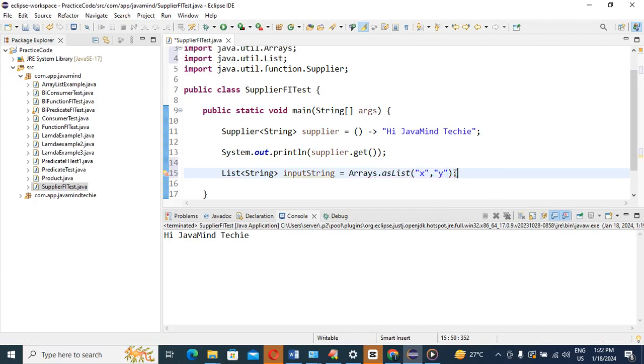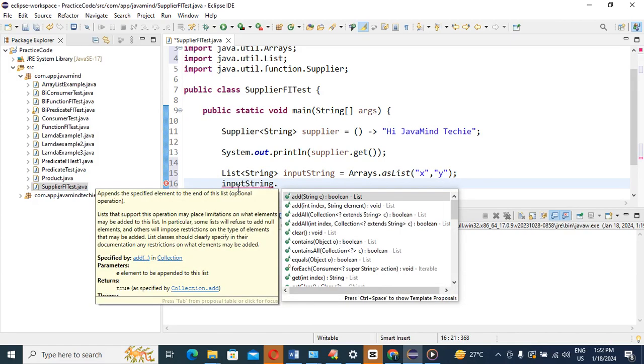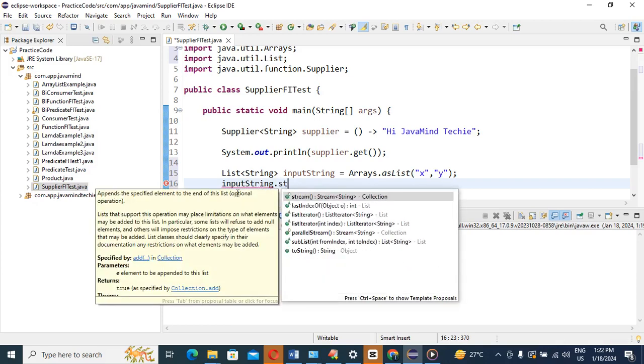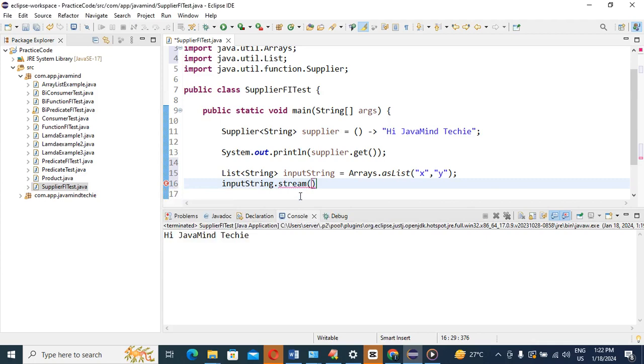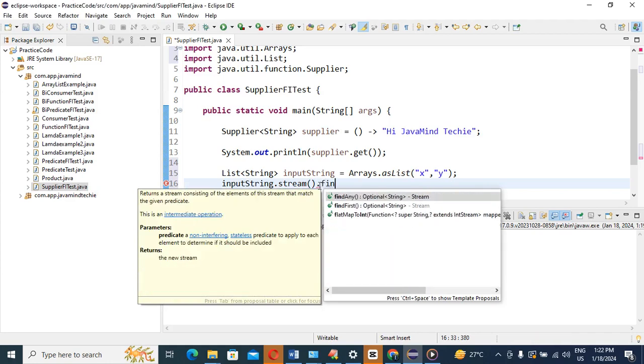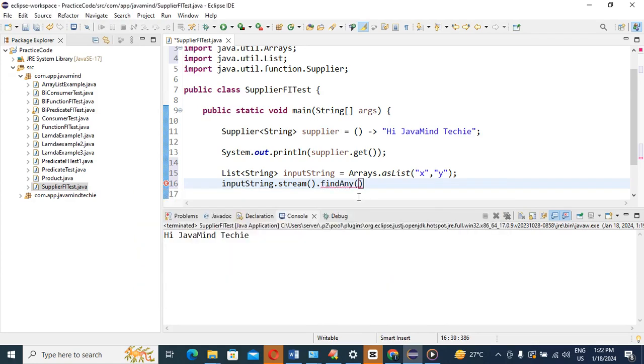So now what can we do, guys? See, what is the input list, the input string, right? First we are going to convert it into a stream. Yes or no? Then guys, what can we do? We will have one method, right? findAny. What method? findAny. Okay, I have done this one.